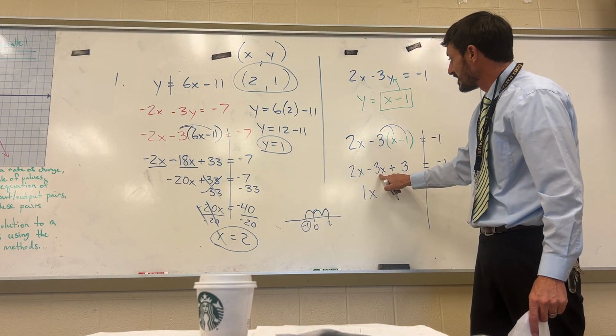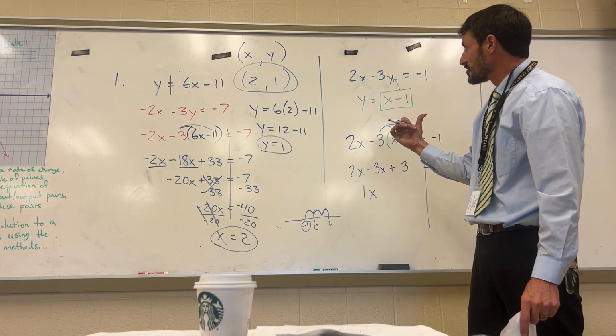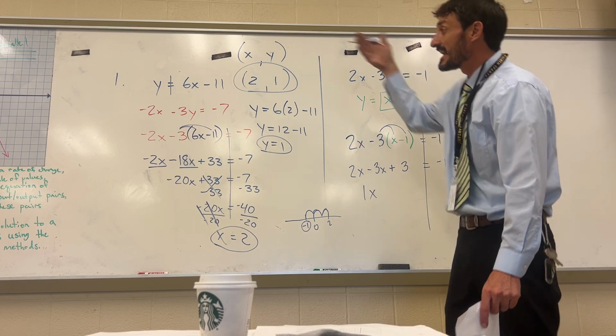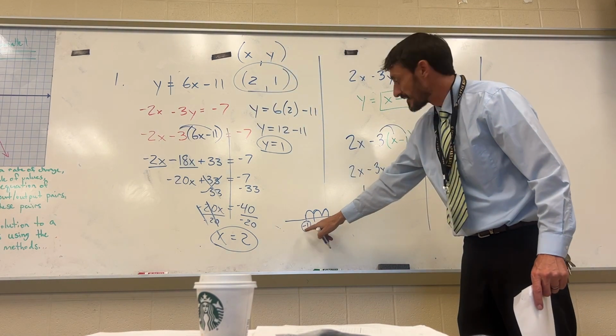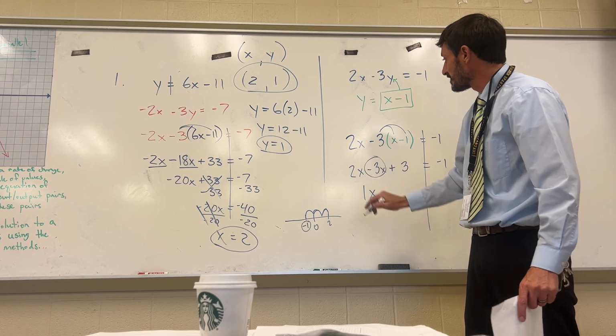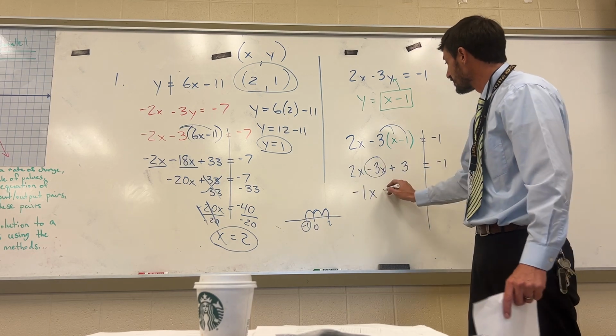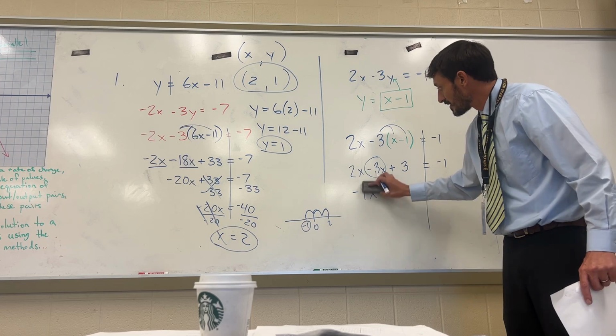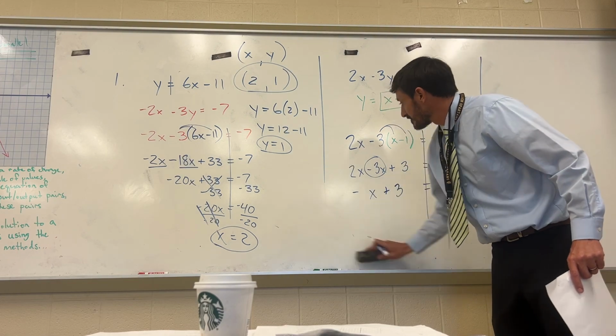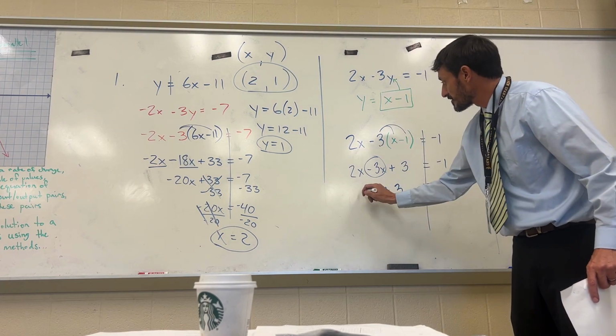Because you went right only 2 units, but you went left more, you're going to be on the negative side of 0. You're going to be on the left side. The 3 is bigger. The 3 is negative. It's the bigger number, so this is a negative 1x plus 3 equals negative 1. Just real quick, we don't write negative 1x, we just put negative x.